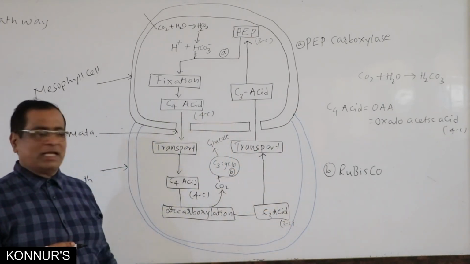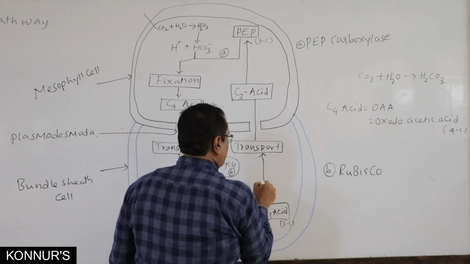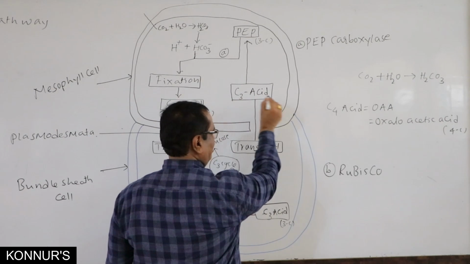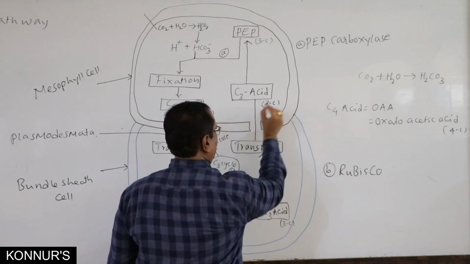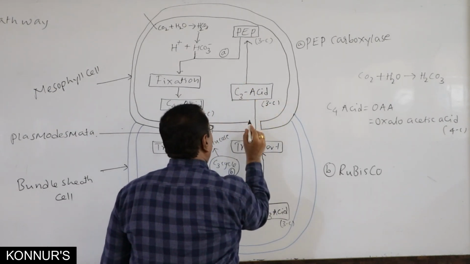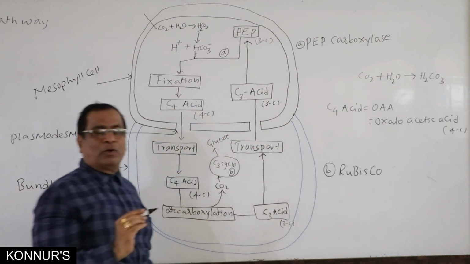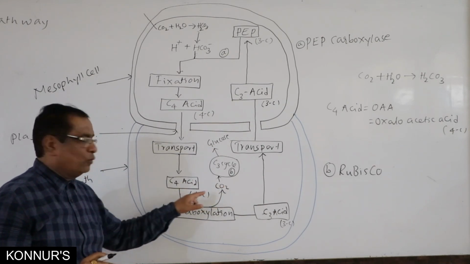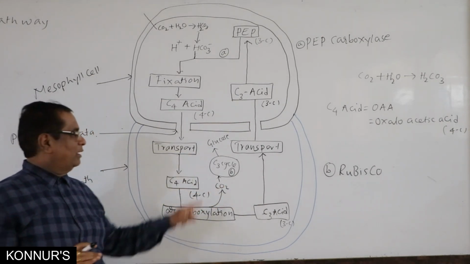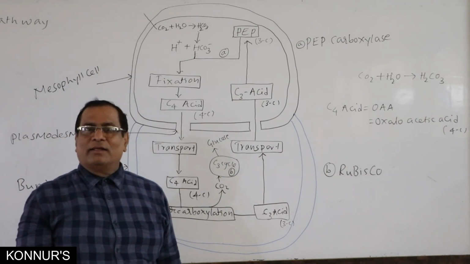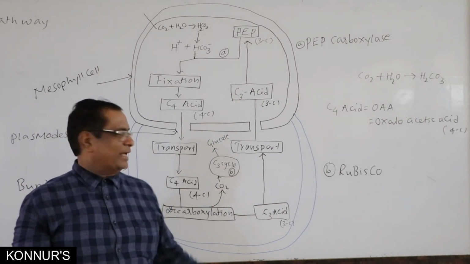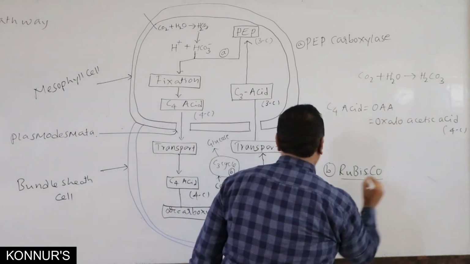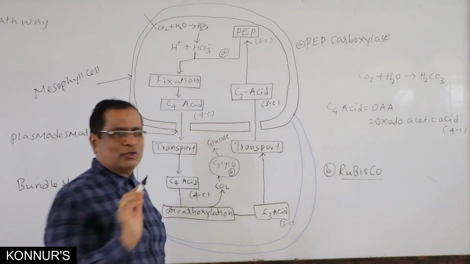And C3 acid is transported back to mesophyll cell. And this C3 acid is finally converted into phosphoenol pyruvic acid. The CO2 which is released here takes part in C3 cycle, that is Calvin cycle takes place here in presence of Rubisco enzyme, leading to the formation of glucose.